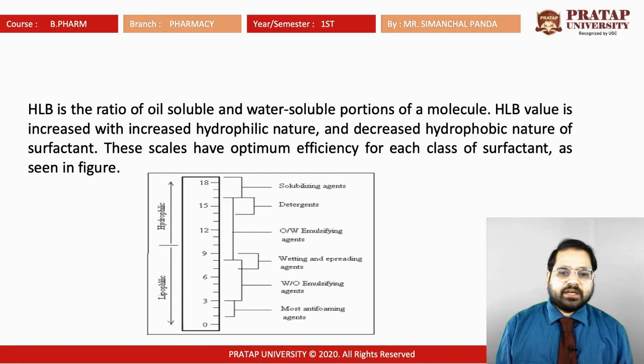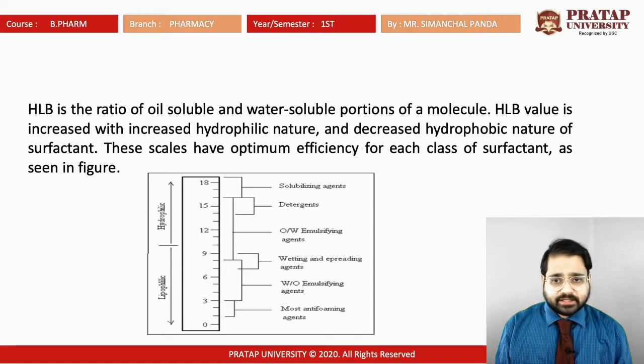Based on that, different characteristic substances can be found from the HLB scale, known as the hydrophilic lipophilic balance. From that we can see which are highly hydrophilic in nature: the solubilizing agents can be found in the higher range, near 18. If they have detergent characteristics, they can be found from 14 to 16. The substances which generally form oil in water type emulsions can be found in the range of 8 to 15.